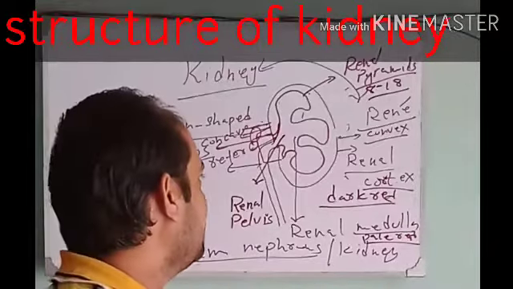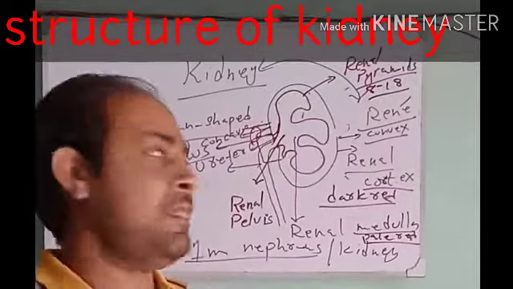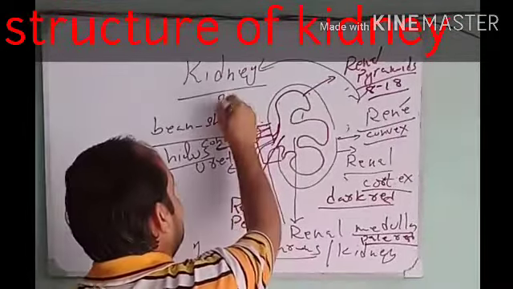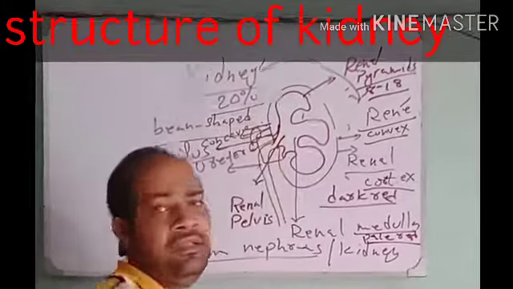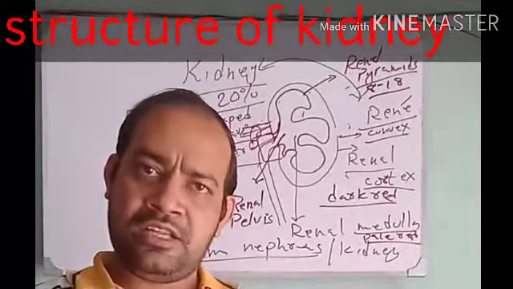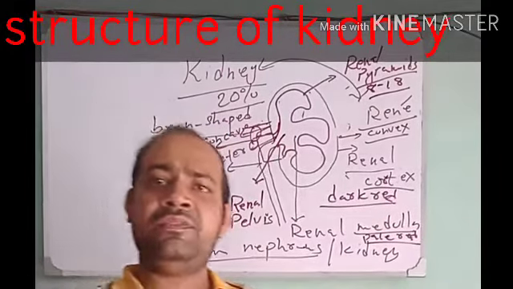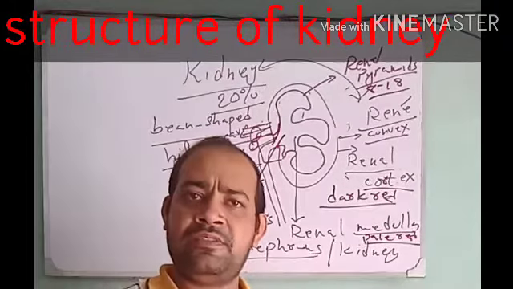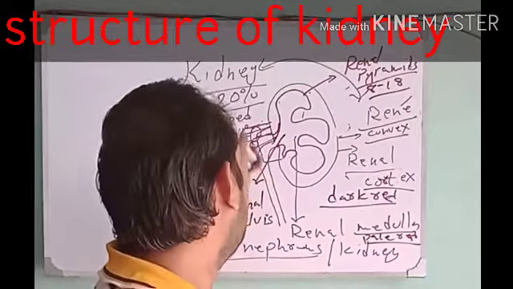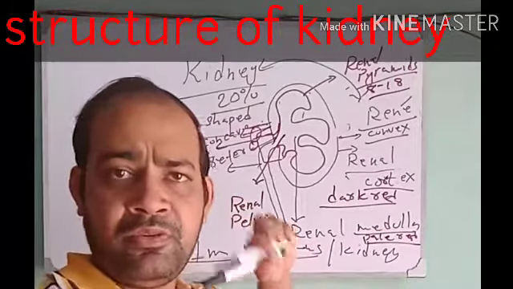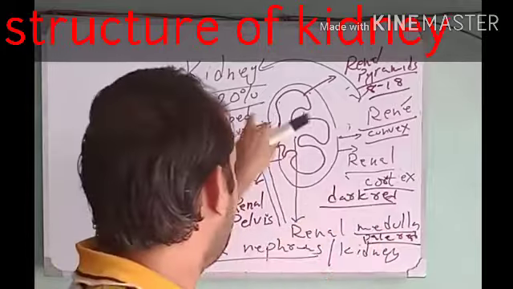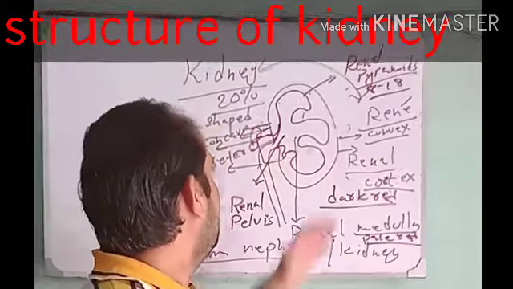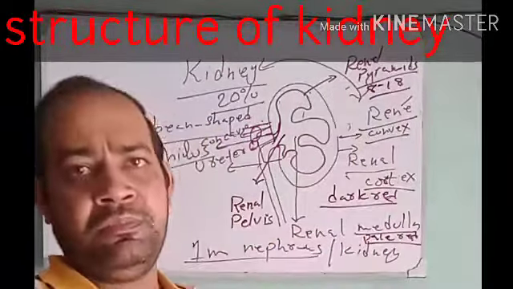Also, moreover, we should know that about 20% of the blood enters the kidneys. Kidneys are very small structures, but they have to filter all the blood. They have to remove urea present in all the blood. That is why they have a much greater supply of blood, about 20% of the cardiac output, about 20% of the blood coming from the heart enters the kidneys at one time, and it cleans that blood.